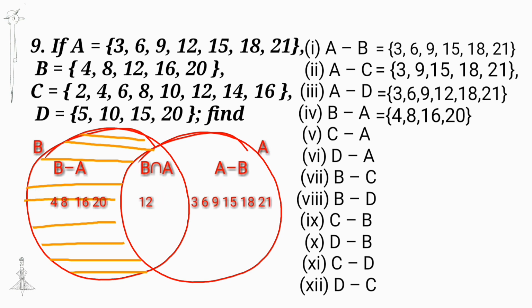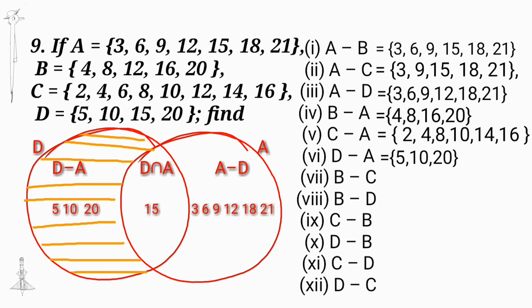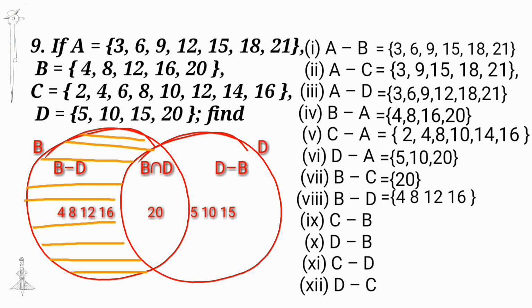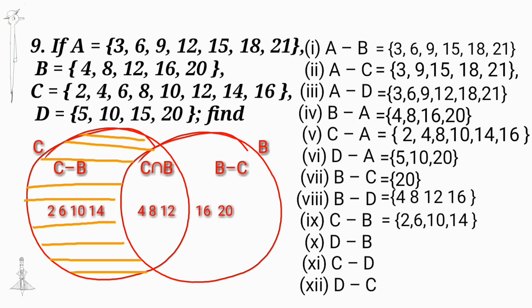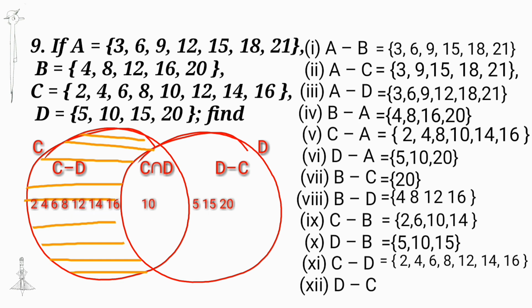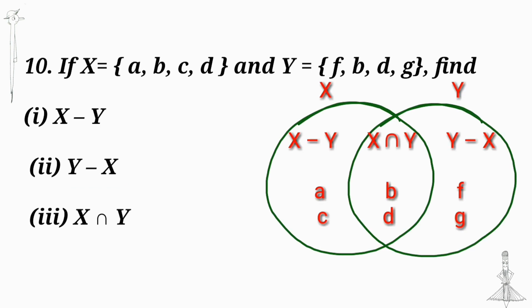And B minus A is {4, 8, 16, 20}. C minus A is {2, 4, 8, 10, 14, 16}. D minus A is {5, 10, 20}. B minus C is {20} and B minus D is {4, 8, 12, 16}. C minus B is {2, 6, 10, 14}. D minus B is {5, 10, 15}. C minus D is {2, 4, 6, 8, 12, 14, 16}. D minus C is {5, 15, 20}.